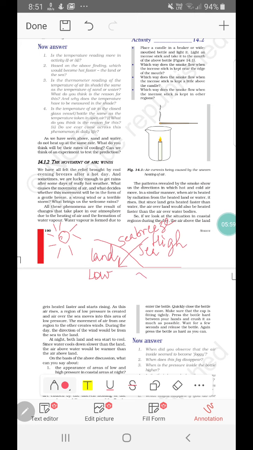Now, during night time, what is going to happen? Land will cool down faster as compared to sea. So the pressure over land will be high because of the cold air as compared to sea, where the pressure will be low. So the movement will be from high to low, that is from land to sea. That is called land breeze. So with this concept, we'll end today's lecture.